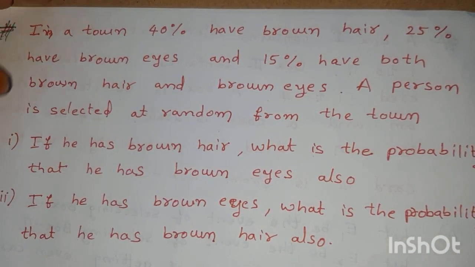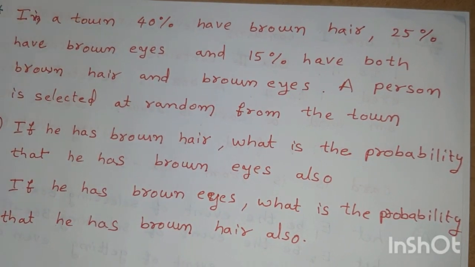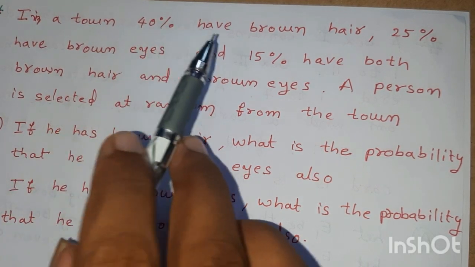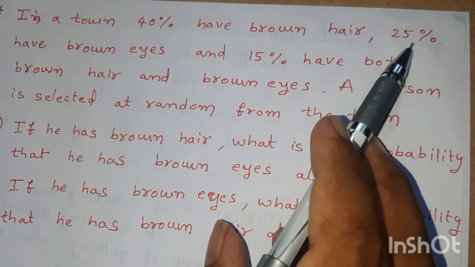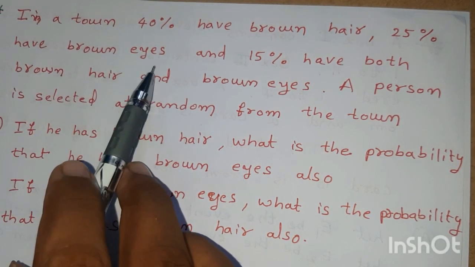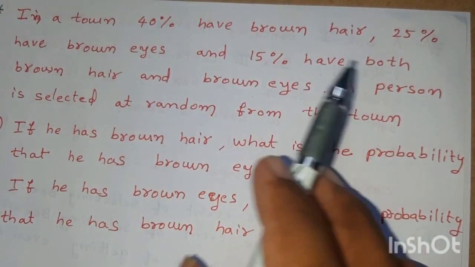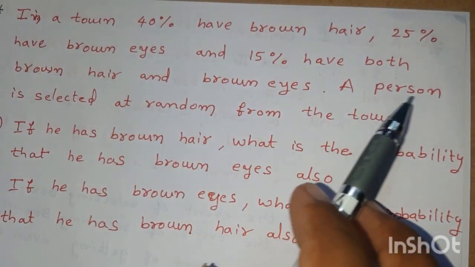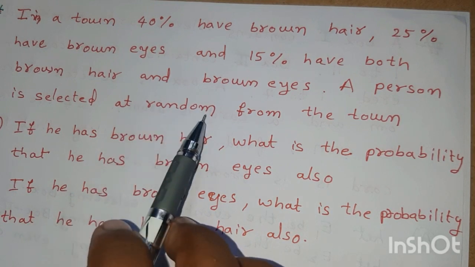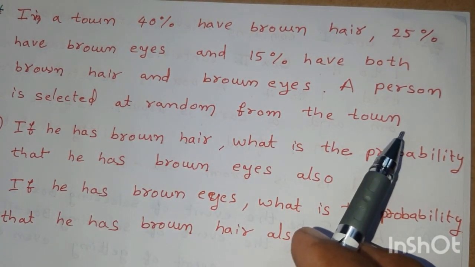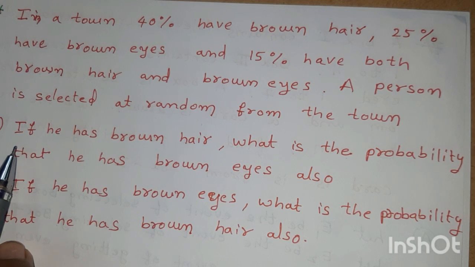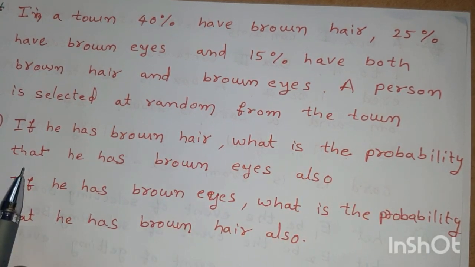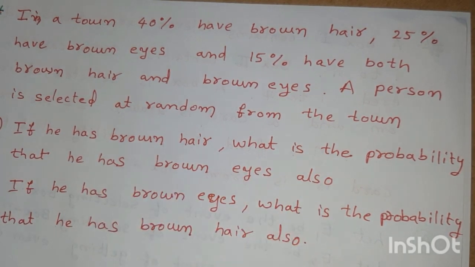Now let us go to the second problem regarding conditional probability. In a town, 40% have brown hair, 25% have brown eyes, and 15% have both brown hair and brown eyes. A person is selected at random from the town. First, if he has brown hair, what is the probability that he has brown eyes also?